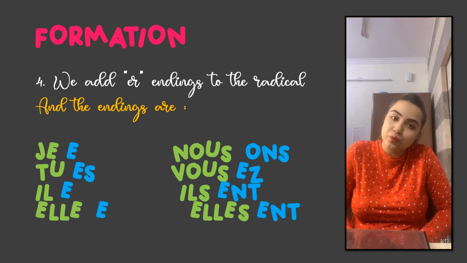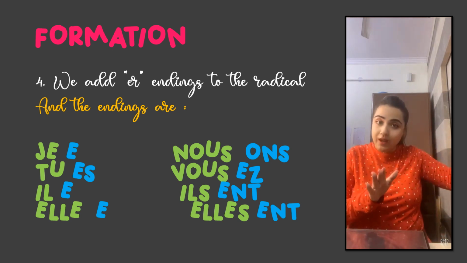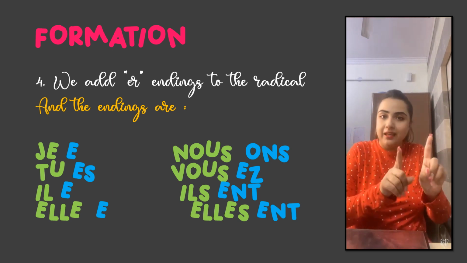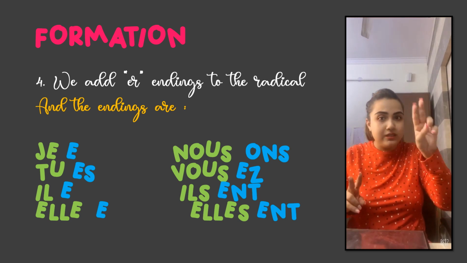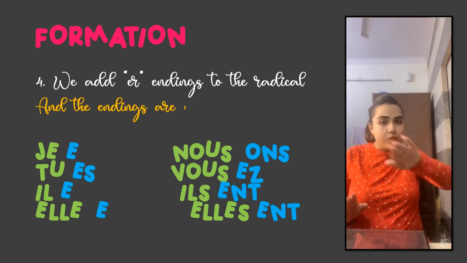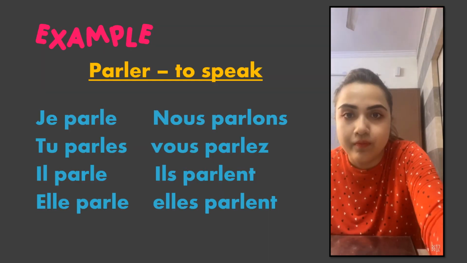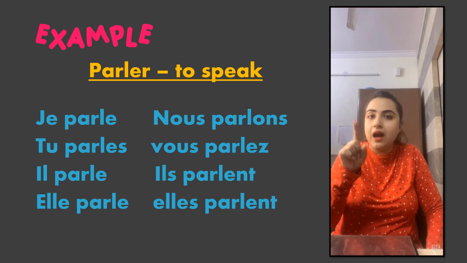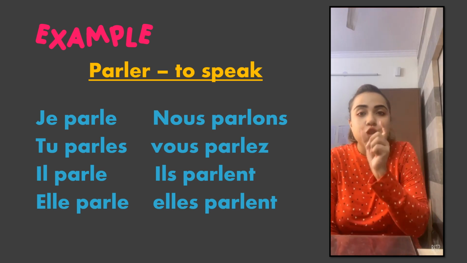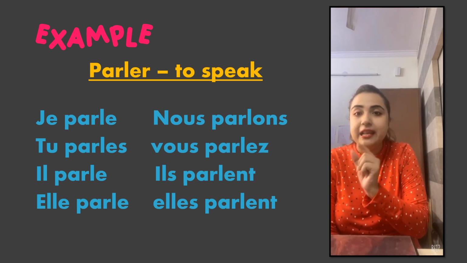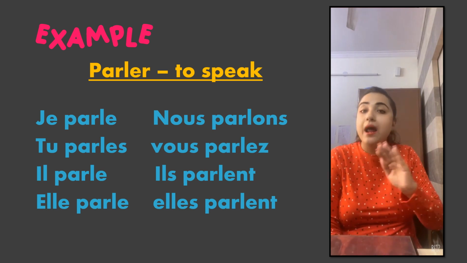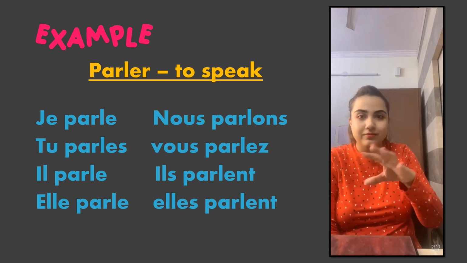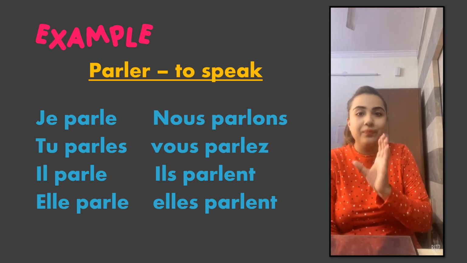So there are two things which you need to focus on. One, you remove ER, and then you add the ending. And endings do not change. So if the ending with je is E, it will always be E. So remember two steps: remove ER, add ending. Alright. So see now, with je, with that radical, that is P-A-R-L, we have just added E. So it is je parle, tu parles, il parle, elle parle, nous parlons, vous parlez, ils parlent, written as parlent for ils, but it is pronounced as parle, elles parlent.